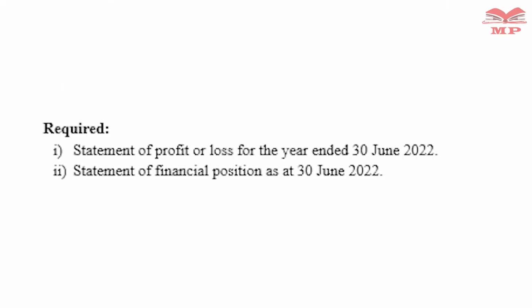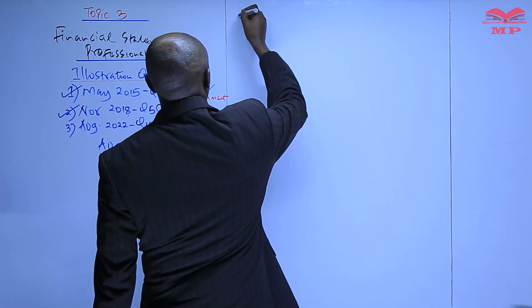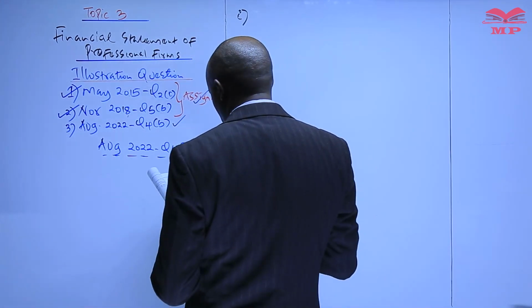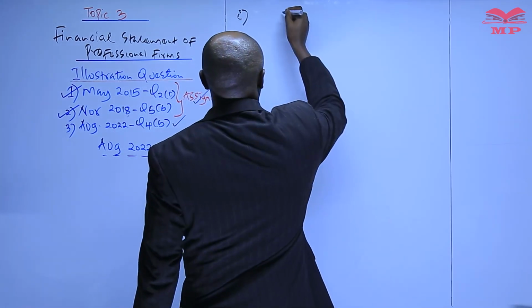Number 1, we're required to prepare the statement of profit or loss for the year which ended 30th June 2022. And Roman 2, we are required to prepare the statement of financial position. So let's start with what is required in Roman 1 of that question. In Roman 1, we are required to prepare the statement of profit or loss of this professional firm.